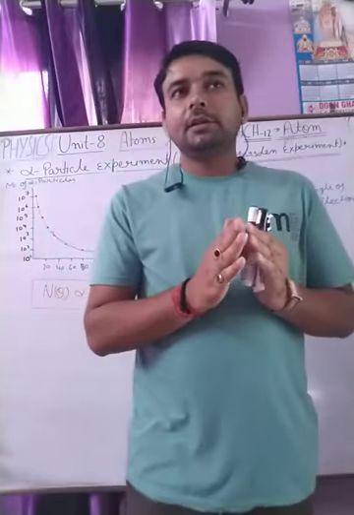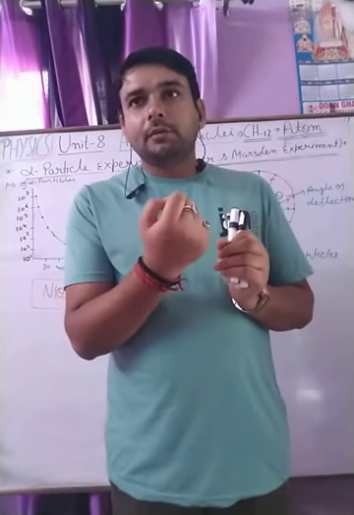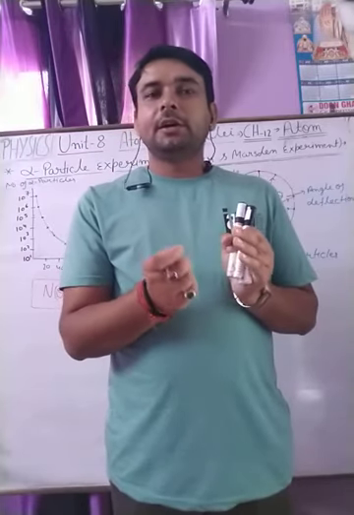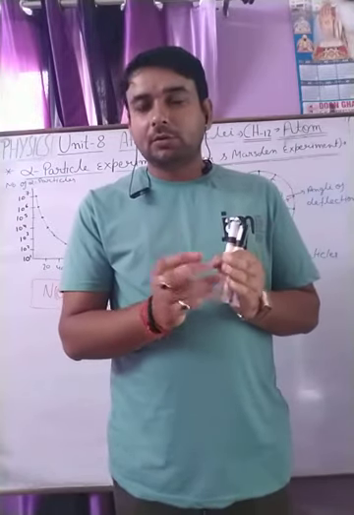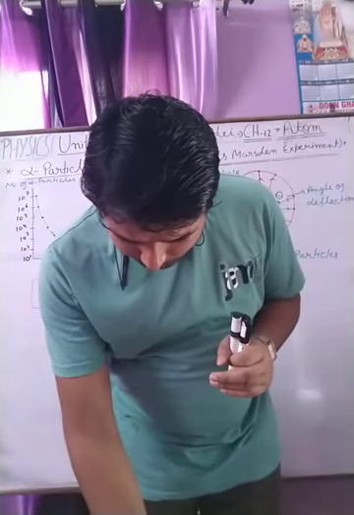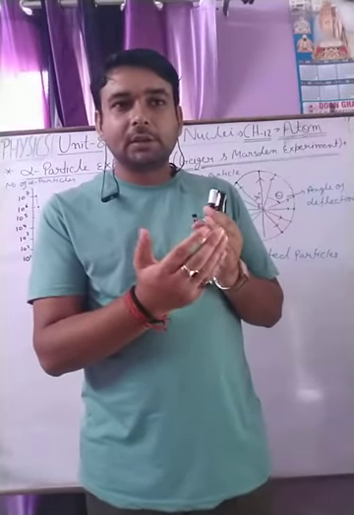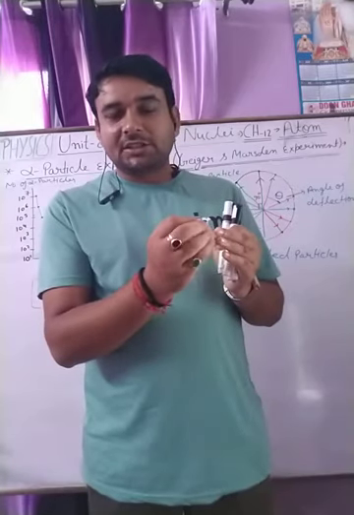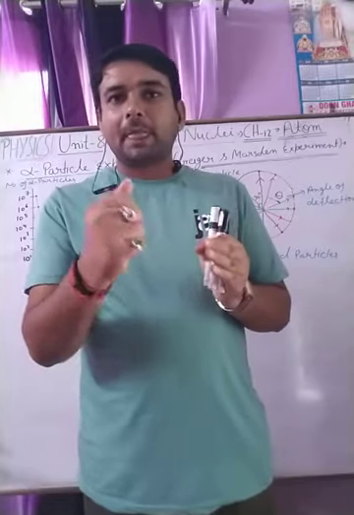In the Thomson atomic model, electrons are embedded in the positive charge like seeds in a watermelon or plums in a pudding. So he proposed his atomic model as the watermelon seed model or plum pudding model.